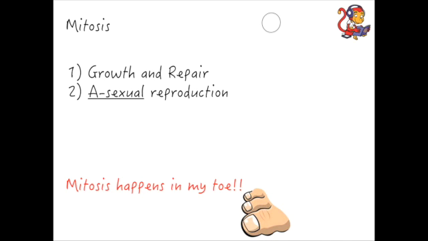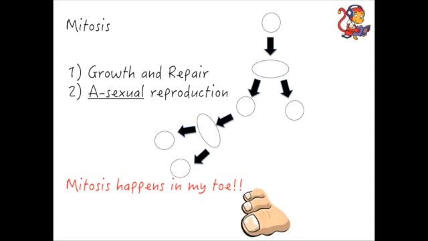Essentially all it is, then, you get a cell, and that cell will start to divide and produce two daughter cells. Those cells can then go on themselves to divide, and so on and so on, as much as you need for the growth and repair of the cells in your body. Now each cell that's made has identical genetic information to its parent cell. So all of these cells here would have identical genetic information. So I'm just going to take you through the stages as to how that happens.